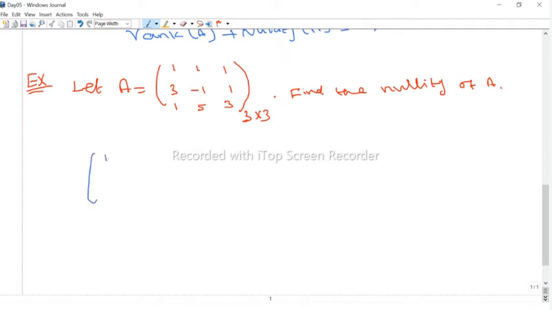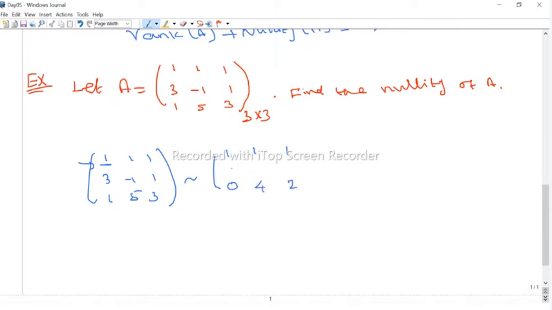Therefore the given matrix is 1 1 1, 3 minus 1 1, 1 5 3. The first non-zero entry is 1. Therefore we have to make these two entries 0. We have to make the 3 a 0 and the 1 a 0. So we keep the first row. Now for the last row, I can directly subtract r3 minus r1, we get 0, and this is 4 and this is 2.